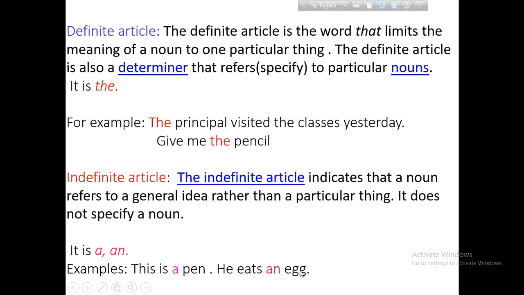Here, egg is not specified, so we use an. So, what is a definite article? It specifies a noun. What is an indefinite article? It never specifies a noun; it is a general idea.